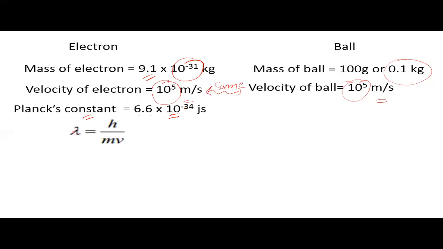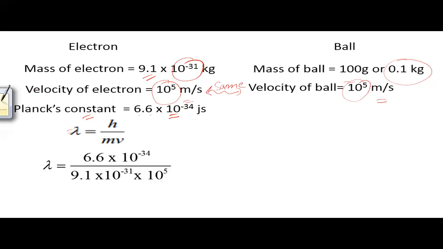We know de Broglie's relationship, that is lambda is equal to h upon mv. We substitute the values of h, m and v in this formula. The value of h is 6.6 into 10 to the power minus 34, the value of m is 9.1 into 10 to the power minus 31, and the velocity is 10 to the power 5. When we calculate it, the value comes to be 7.2 into 10 to the power minus 9 meter.